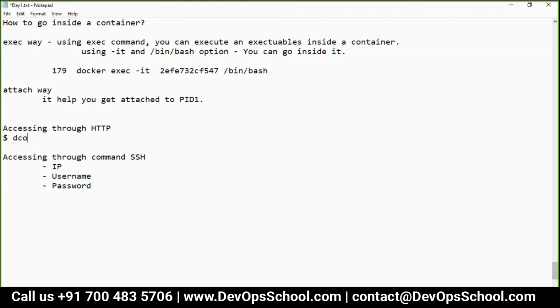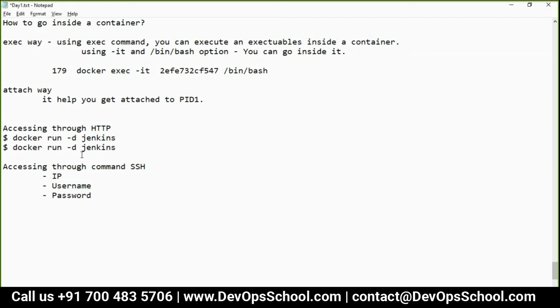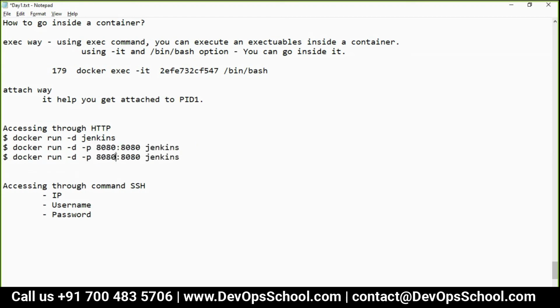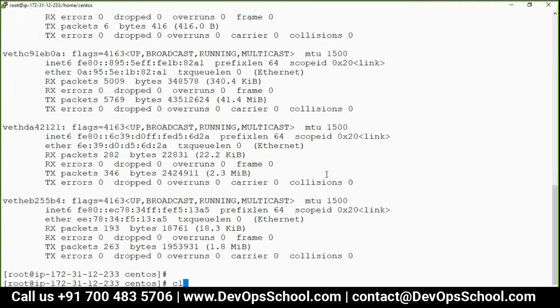So docker run -d jenkins. You know this command very well. Now this command will not be exposed, but if I try this command with -p, the external port 80, the internal port never changes. One container, and a second container on 8081, and this never changes. Remember, this is the container port. So run always creates a new container, but this time they will be exposed on 80 and 81. So guys, here I have so many containers right now.